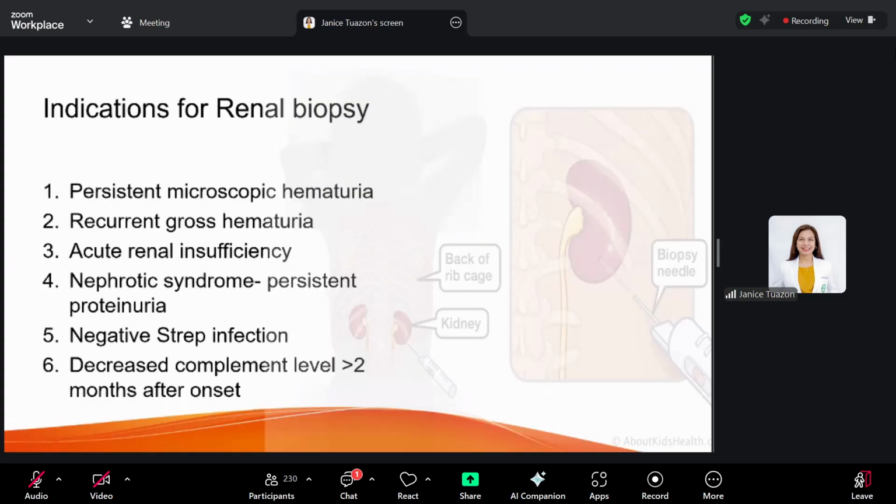Okay, nephrotic syndrome. Nephrotic syndrome compared to nephritic syndrome is the presence of proteinuria. I'll be discussing that later on. If you have persistent proteinuria, then that is also an indication for renal biopsy. Also when you do not have evidence of strep infection, and if you have persistent hypocomplementemia, decreased complement levels for more than 2 months after onset. So these are the indications of renal biopsy in PSGN patients. Among the isolated glomerular diseases, your PSGN is the most common.